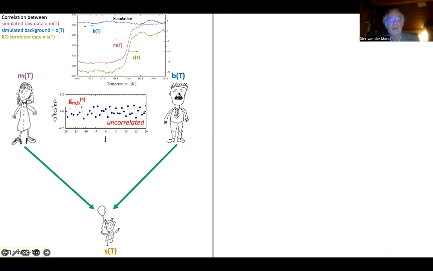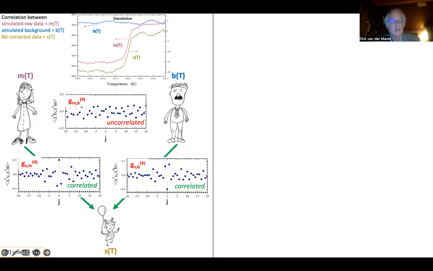So since these are independent data sets, this correlation function that I spoke about before is just random noise. They are uncorrelated. On the other hand, since the superconducting signal is the difference between those two, it inherits, so to speak, DNA from the mother and from the father. And so you will find that there's a finite correlation here, as you see in this graph, and there's a finite correlation here with the opposite sign because of this being the difference. It's MT minus BT. That's why this is negative over here. So it's clearly correlated, and that's very nice. So this is what you expect to find.